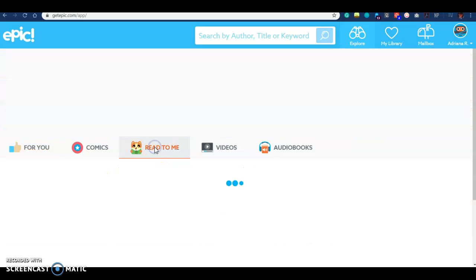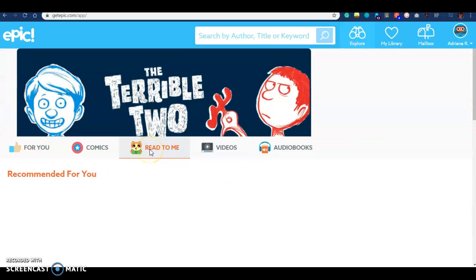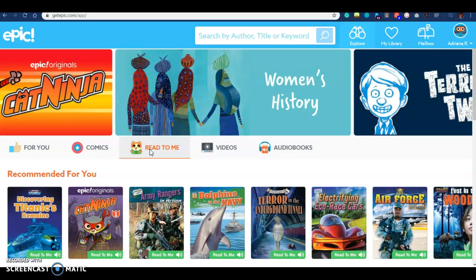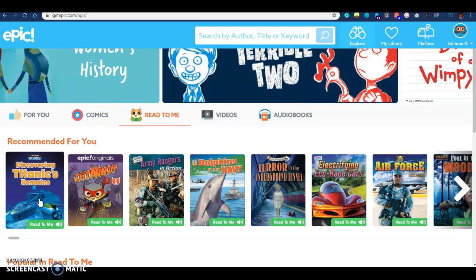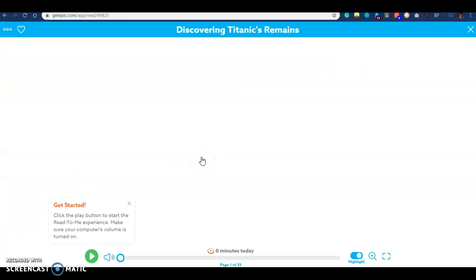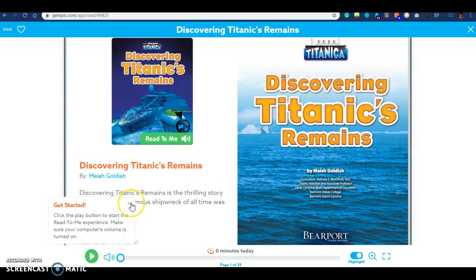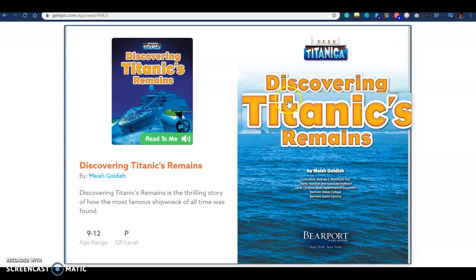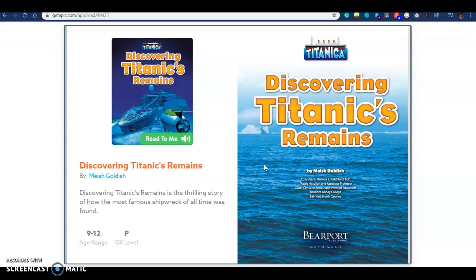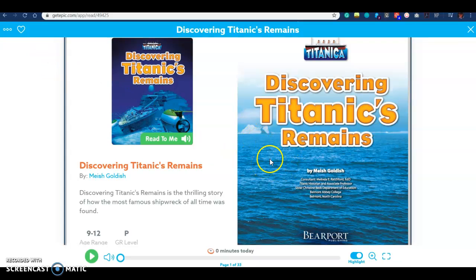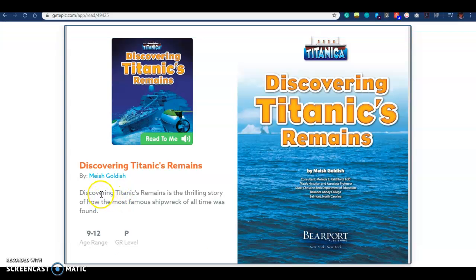If you click on this one, you can actually listen to someone reading the book. I'm going to give you an example. If I click on Discovering Titanic's Remains, you can start reading if you click on play, and you will listen to someone reading the book for you. And as you read it, you can just follow along at the same time.